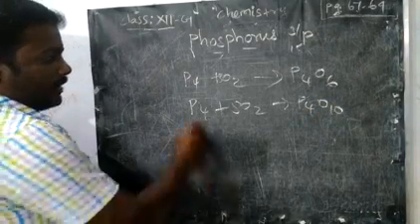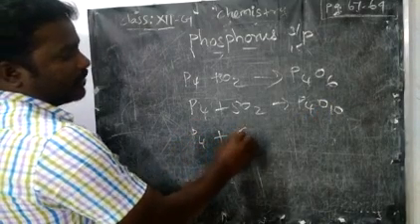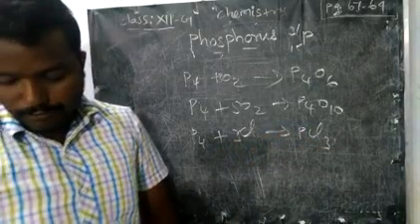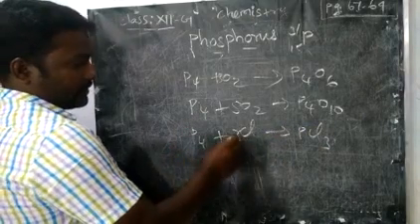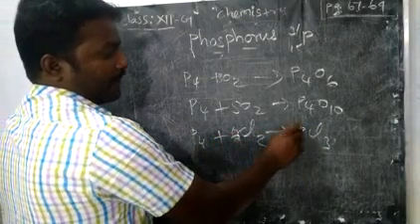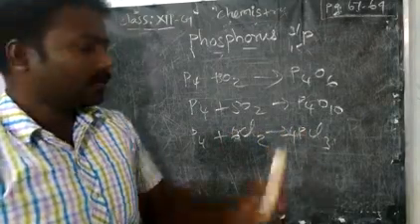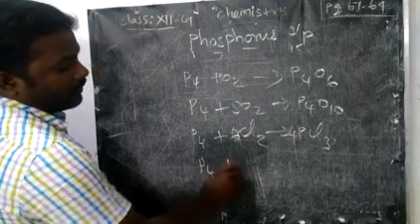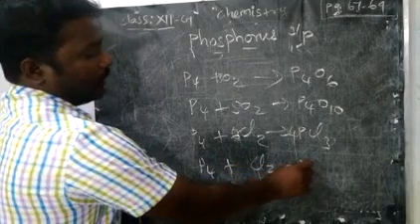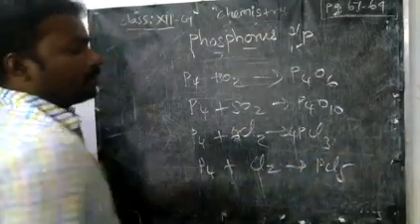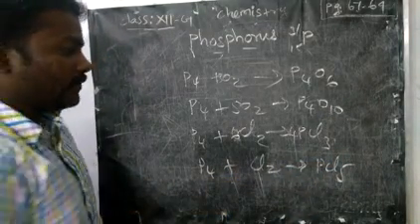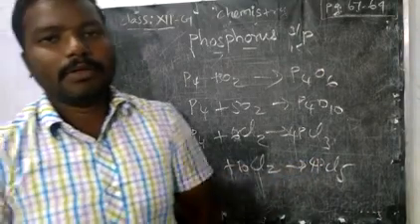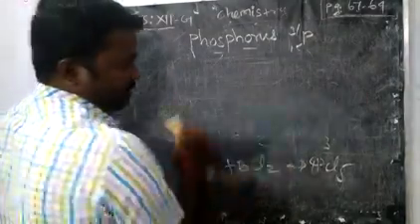Then reaction with chlorine. As usual, phosphorus trichloride, PCl3. How will you write it? Actually here 6Cl2, so we can balance 4 PCl3: 4 into 3 is 12, 6 into 2 is 12. As usual, with excess chlorine it gives phosphorus pentachloride. Phosphorus pentachloride, how will you balance? 20, so we should take 10Cl2. Okay.